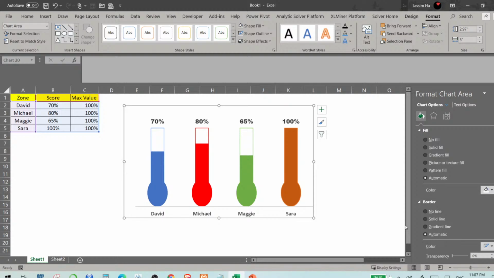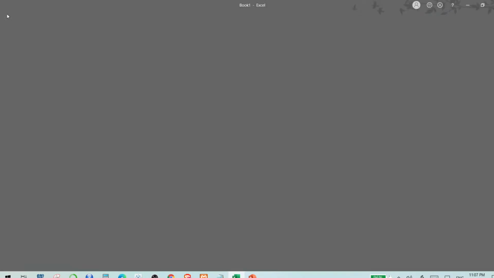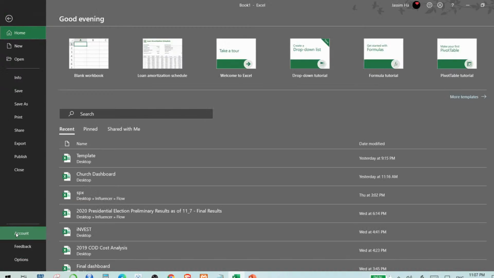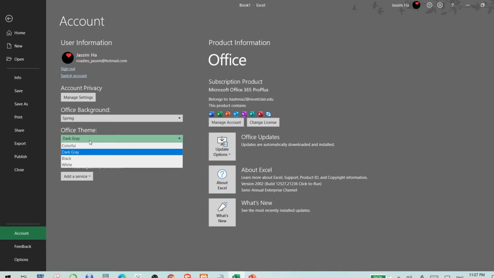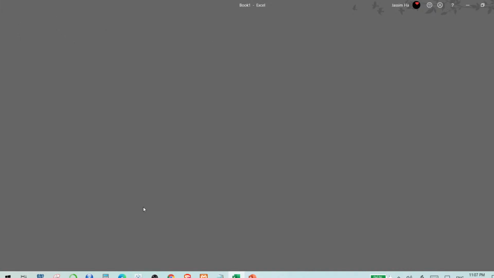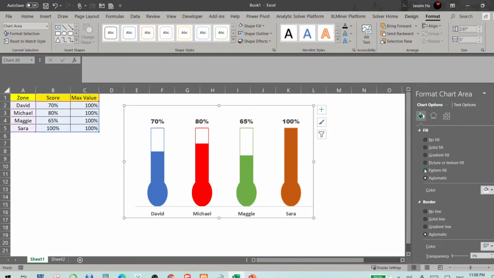How is Excel gray instead of green? Great question. So I think I went to my account, and when you click on account, you see Office theme here. So instead of colorful, since I work mostly during the night time, I change it to dark gray. So when you select dark gray, everything looks dark gray. It's easy on your eyes. That's how I did that.